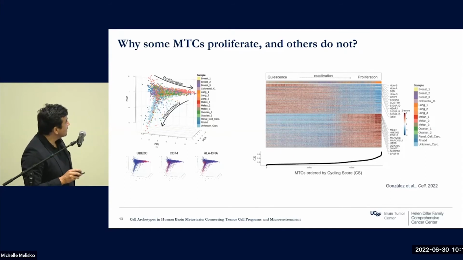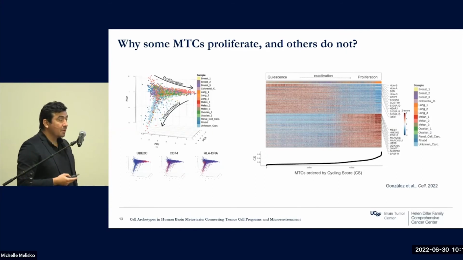What's interesting is that in the top 10 genes, the metastatic tumor cells that have a high proliferation score downregulate genes associated with antigen presenting. So basically, MHC class 1, all of the genes associated with that system, are downregulated in cancer cells that are being highly reactivated.